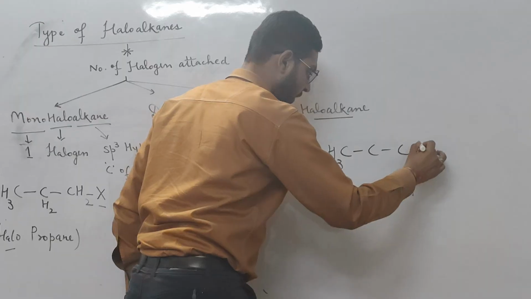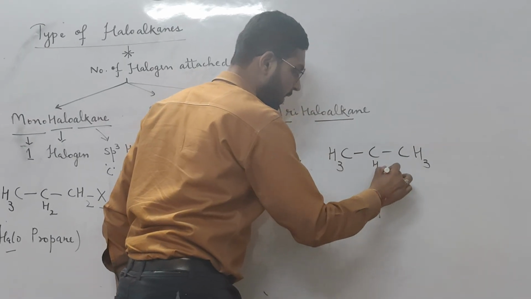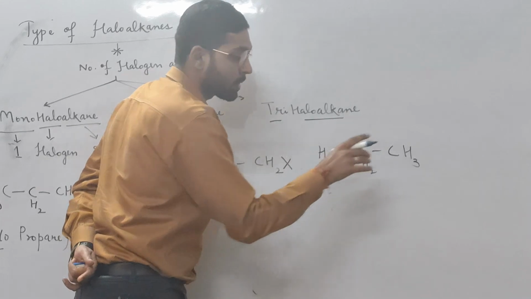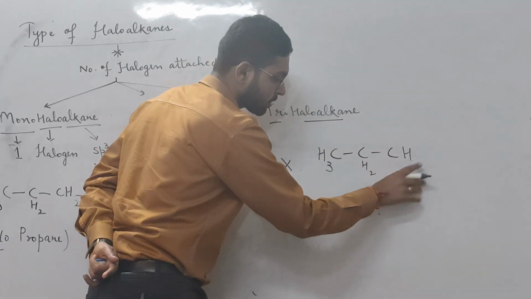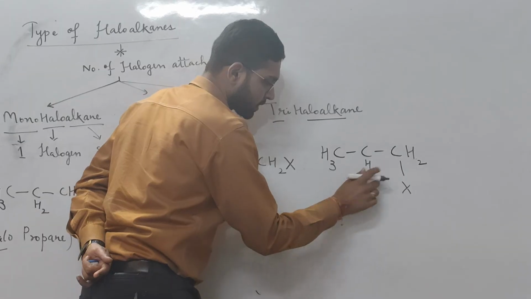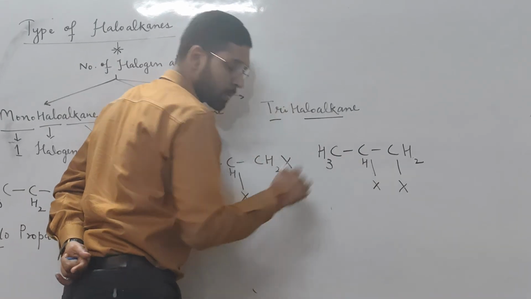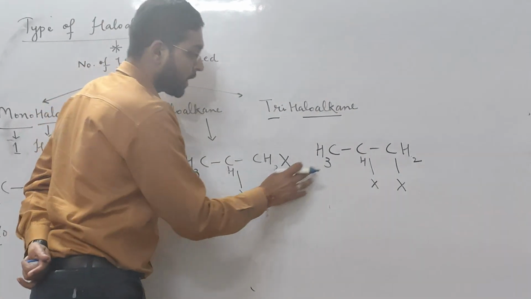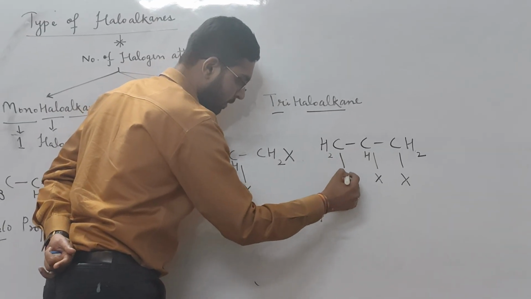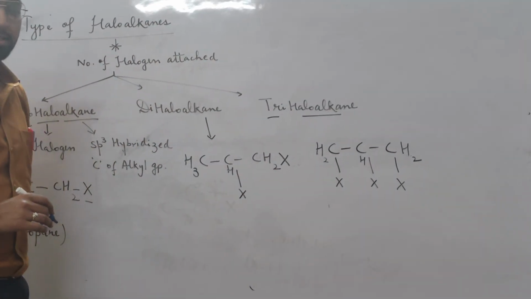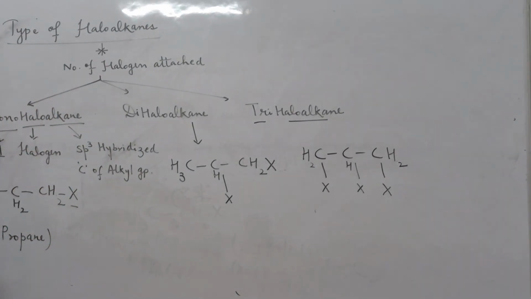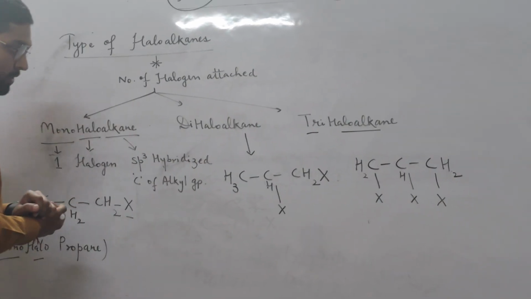This is propane, and I have replaced one hydrogen on each carbon by a halogen. This is a trihaloalkane.